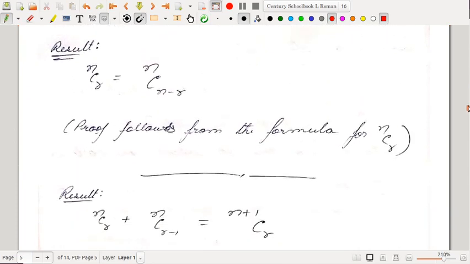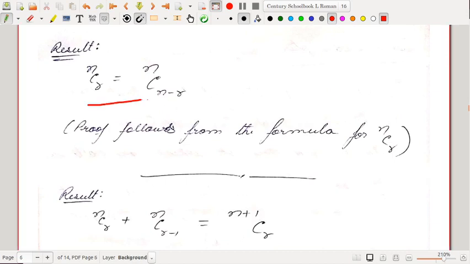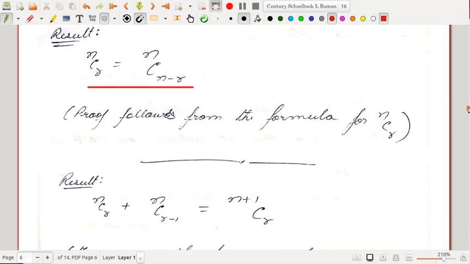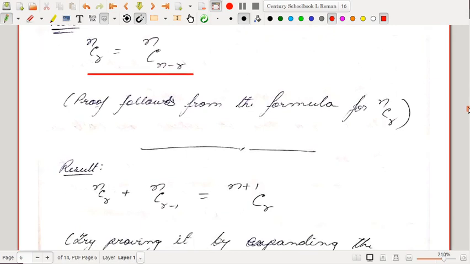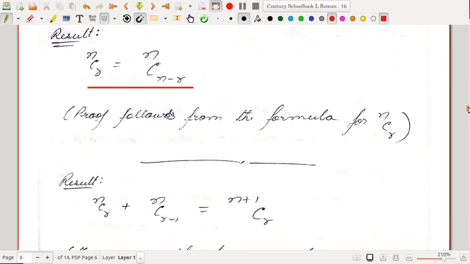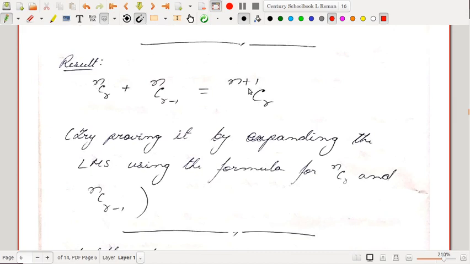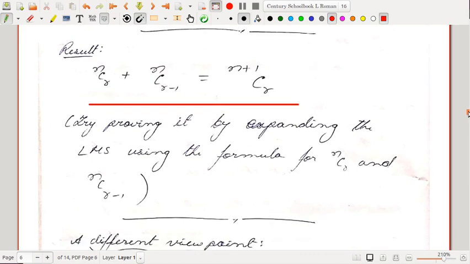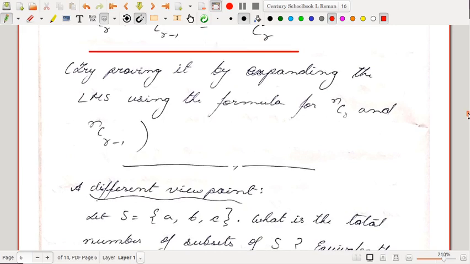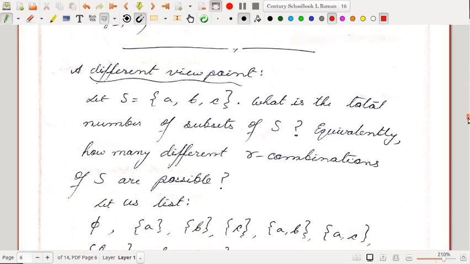Then we have this very popular result: NCR is the same as NC N minus R. You can prove it very easily using the formula. You can try it at home. Start with the right hand side, apply the formula and you will get it in 1 or 2 steps. Then another popular result is NCR plus NCR minus 1 equals N plus 1 CR. Try to prove it by expanding the left hand side using the formula for NCR and NC R minus 1. Please do it.